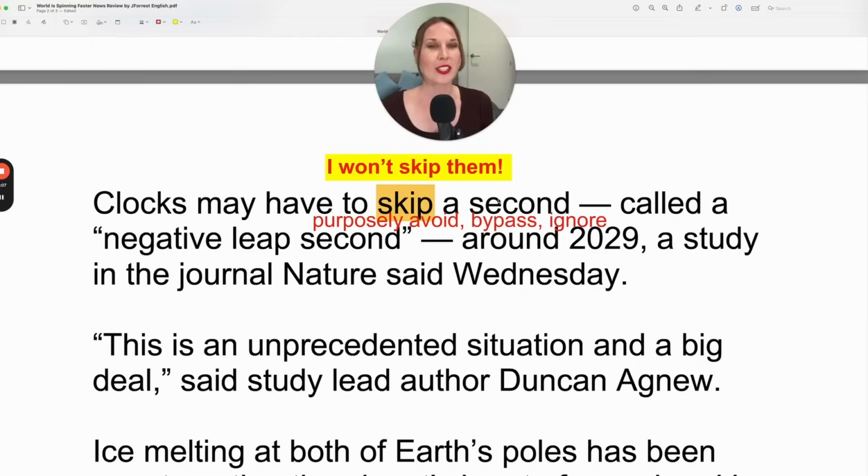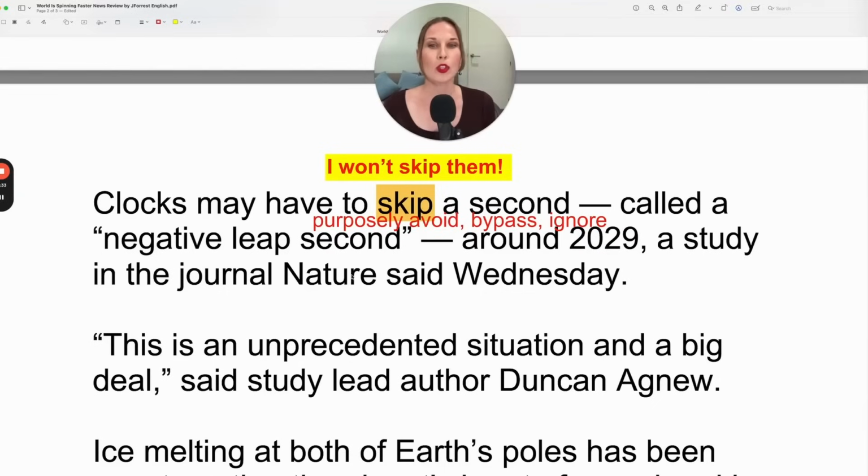Clocks may have to skip a second, called a negative leap second, around 2029. Remember, previously it said in a few years. So 2029 is in a few years from today, around. But that means approximately 2029. Could be 2028. It could be 2030 because they said around.